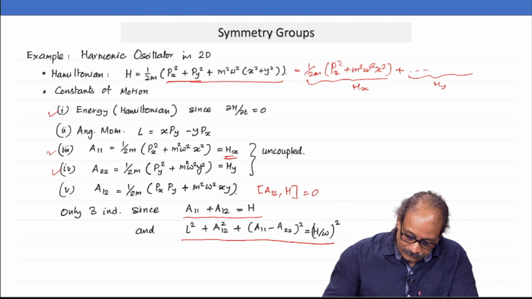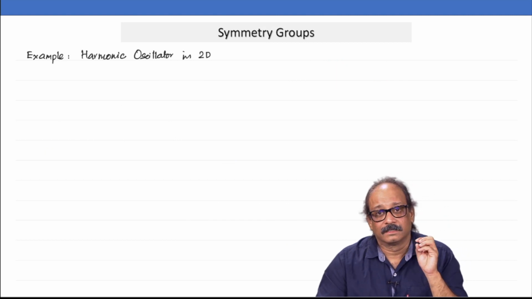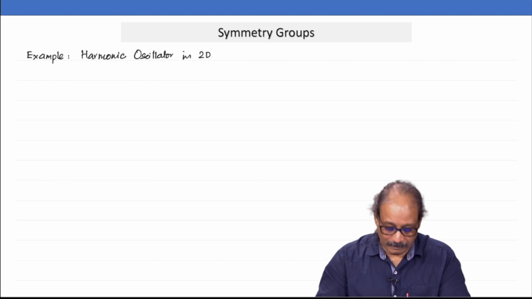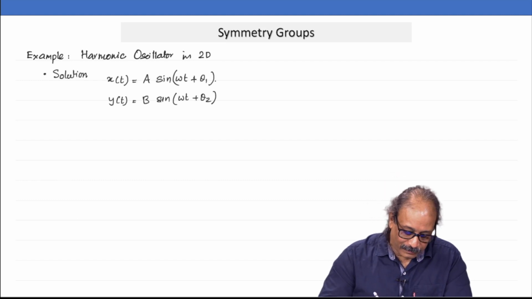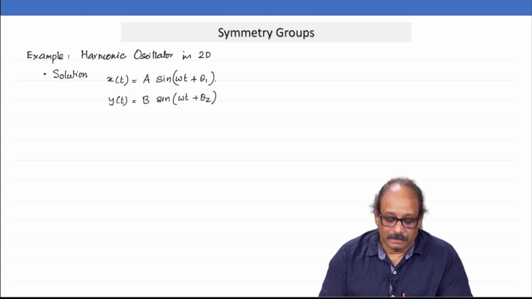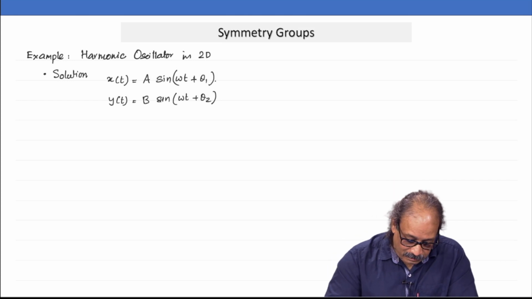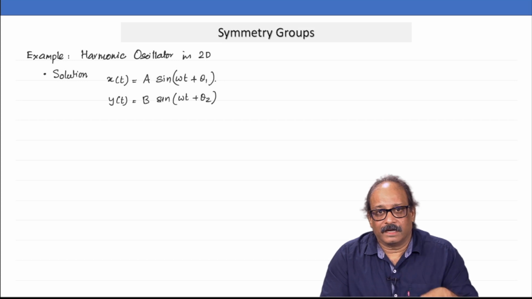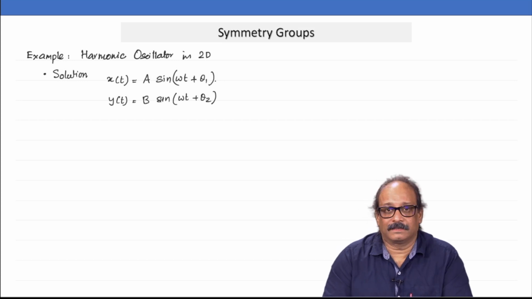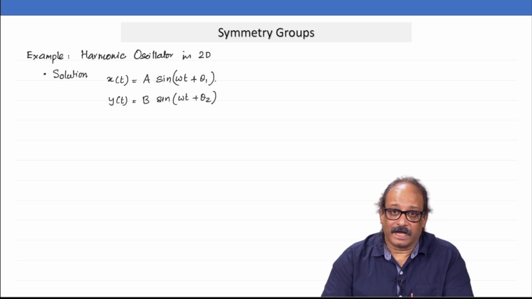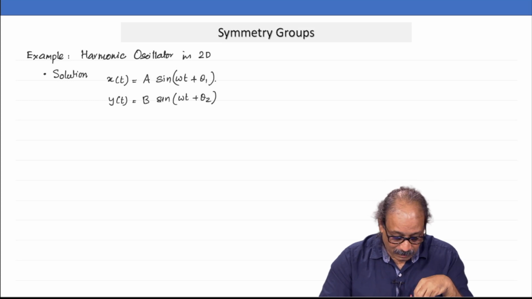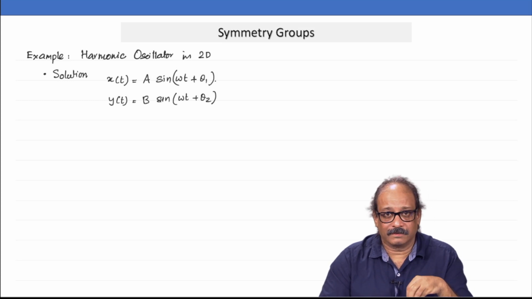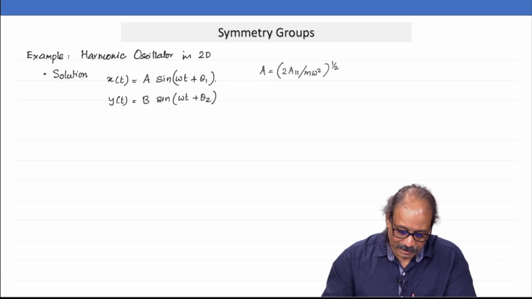Now, what kind of transformations would these constants of motion generate when treated as generators? That is very easy to see. If I look at the solution, then x of t is simply A times sin(omega t plus theta 1) and y of t is B times sin(omega t plus theta 2). I can express the 4 constants there, A, B and theta 1, theta 2, in terms of the constants of motion, and that can be easily done.